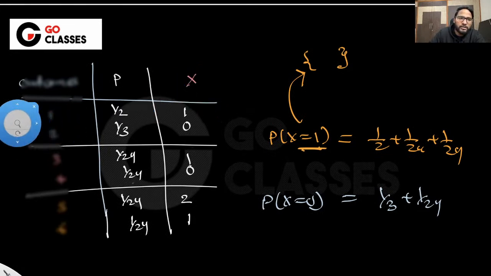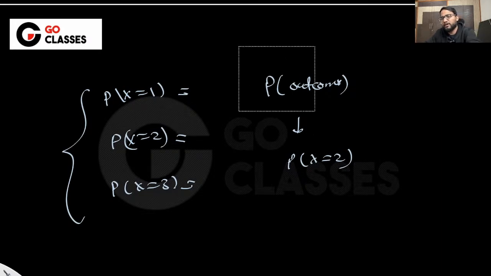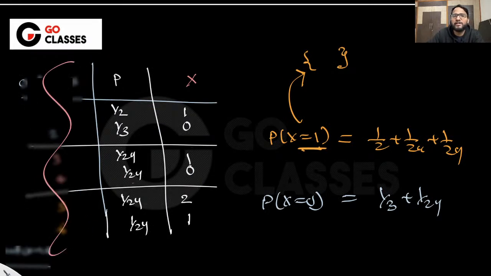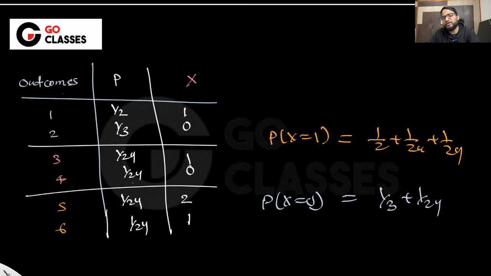Instead of giving all of this, I will just say that the probability of x being 1 is something, the probability of x being 2 is something, the probability of x being 3 is something, like that, right? I will just give you the probabilities of x directly instead of giving you the probabilities of outcomes. And then if I ask you to find the probability of x equal to 2 or something, you would be checking what the associated events are. I don't want to do this extra work. So from now on, I will just abstract away the outcomes. I will just not reveal the outcomes. Earlier, just for the sake of simplicity or example, I told you, but now we will not tell.